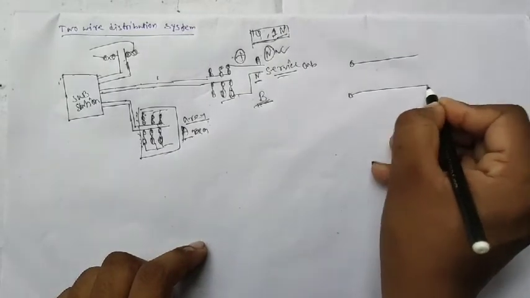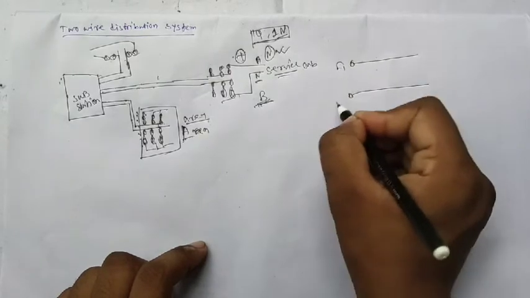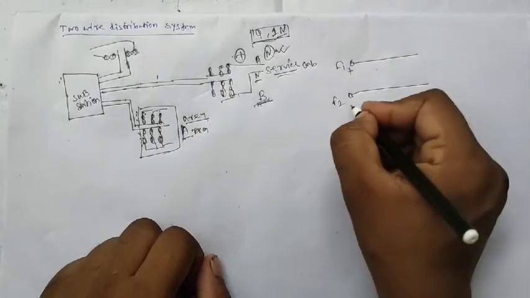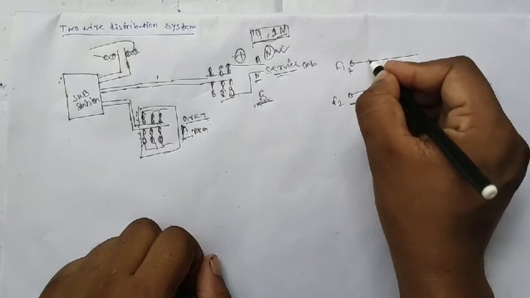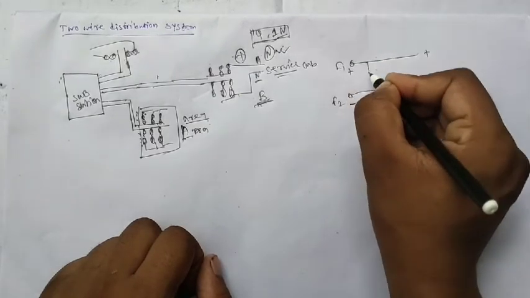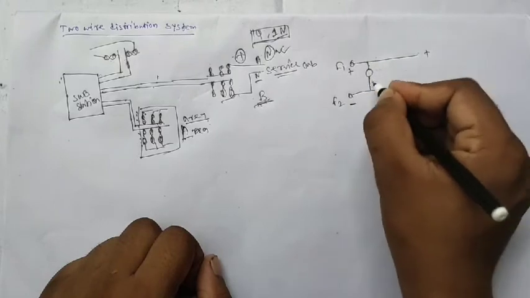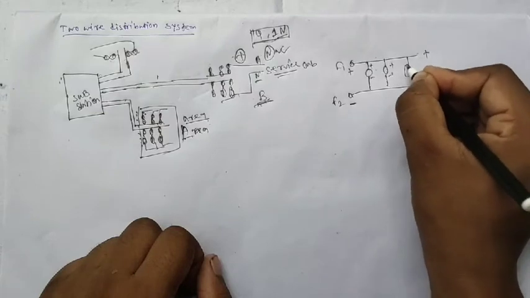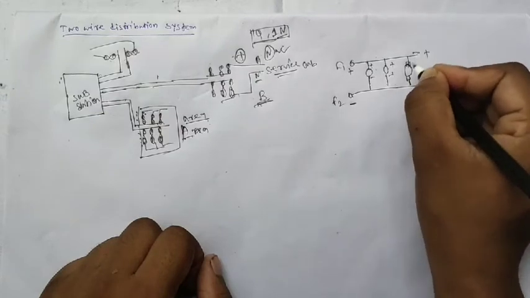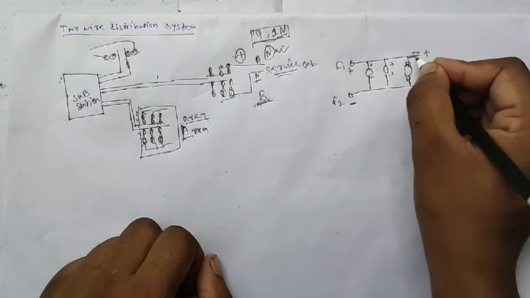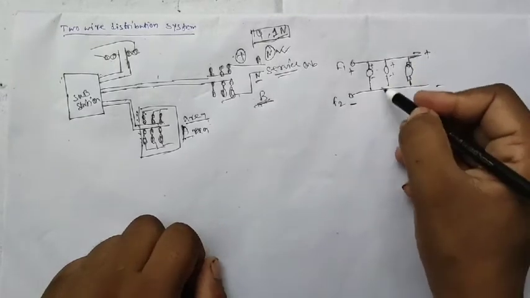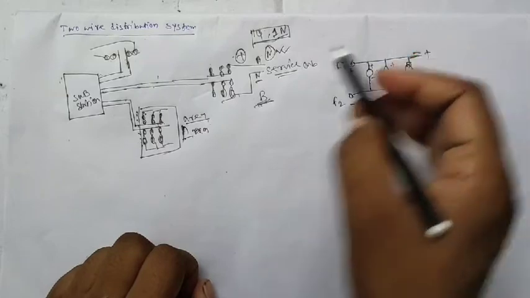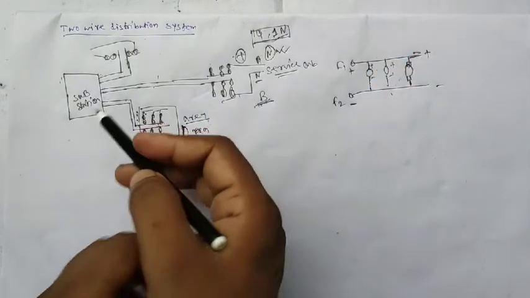Suppose this one is one cable and this one is one cable. Suppose F1 F2, this one is positive, this one is negative. So we can directly connect the load here or here, positive here, negative here, positive here, negative here. We can do this type of arrangement, but the efficiency of this system is very poor. So basically we use the two-wire distribution system in this process, which is the most efficient process.